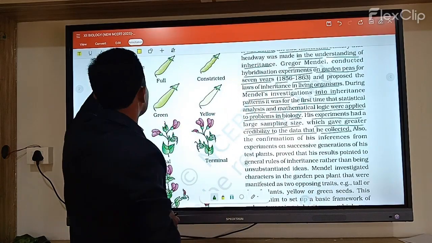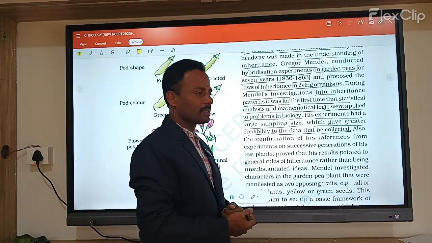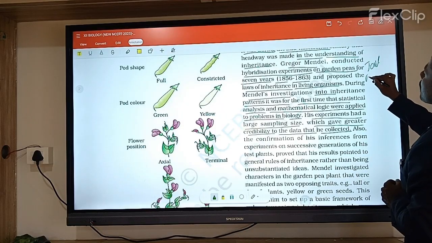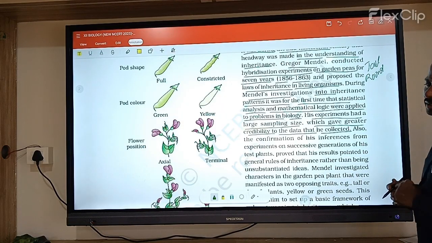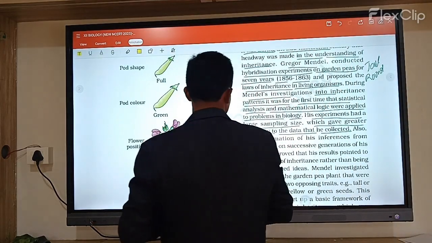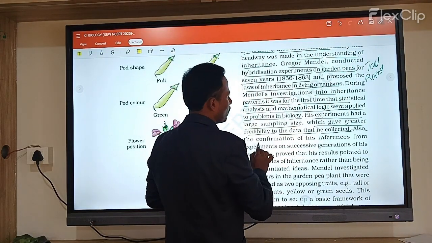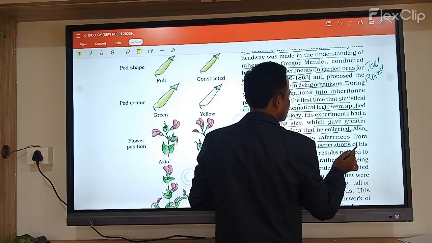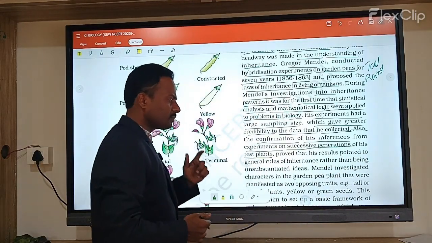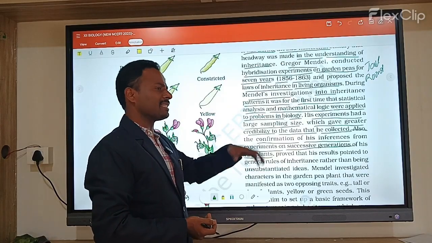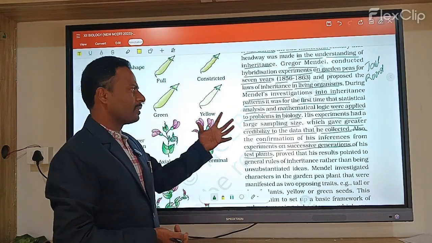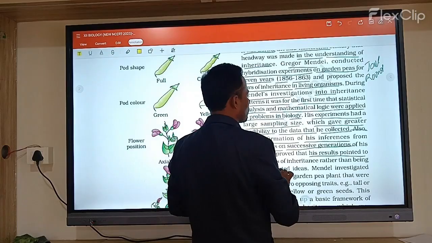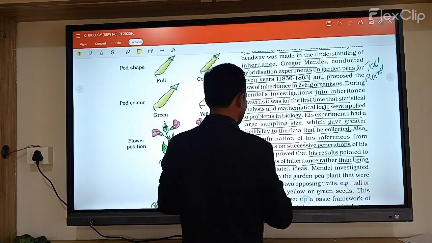So when he used all these characters, there is a large sampling size. When you observe a large sampling, like a tall character and a round character, these are the completely dominant characters he selected. He also confirmed the inheritance from experiments on the successive generations of his test plants. When he did successive generations with the same type of characters he selected, he proved in his results that they pointed to general rules of inheritance.